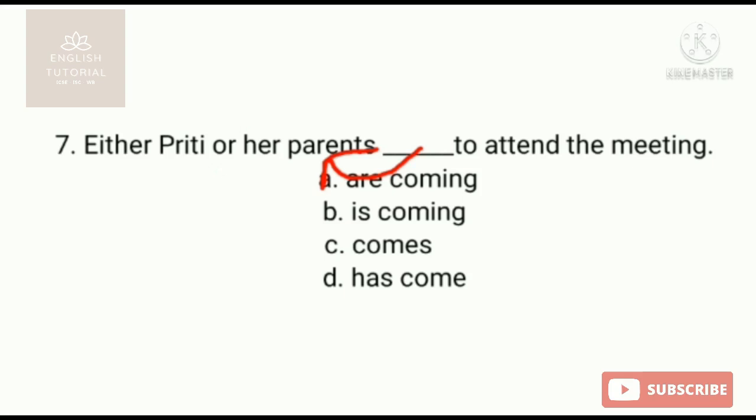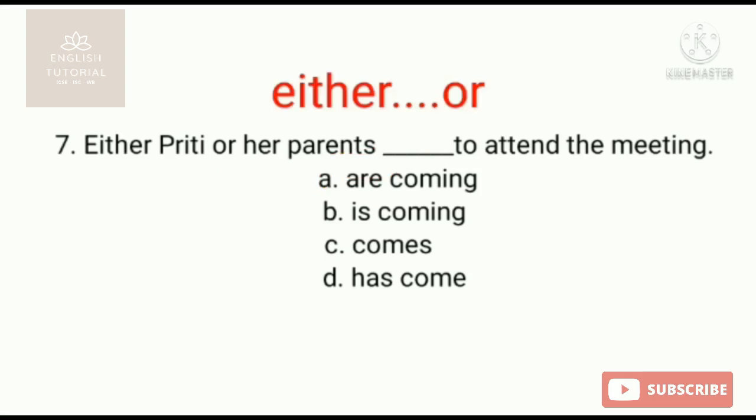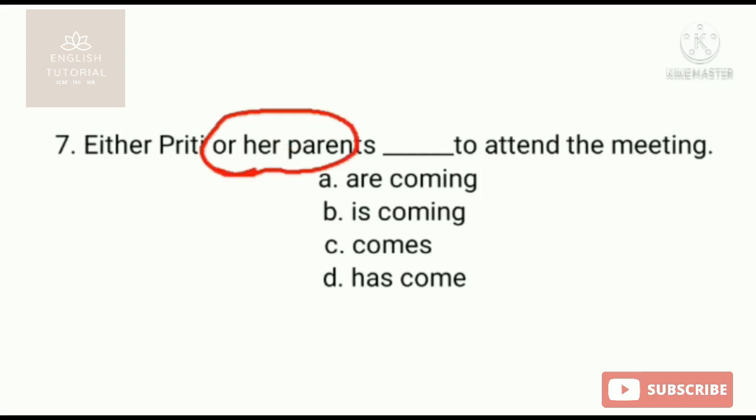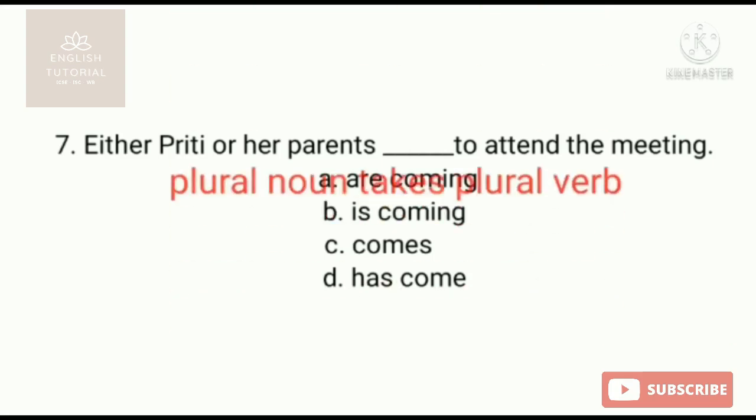So as this is the correlative conjunction either or, and two nouns are here, Preeti singular and her parents plural, the verb should agree with the nearer one, her parents after or. After or it is written her parents, so the verb should agree with that one. So plural noun will take plural verb.